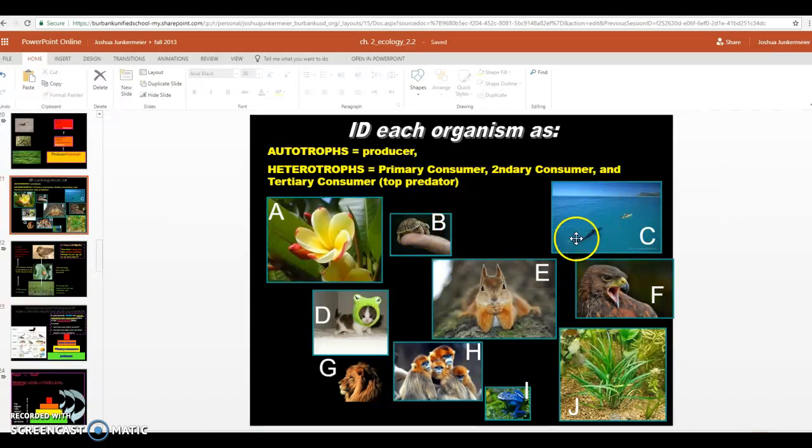C shows a shark. I'm looking at that shark. So I would write C equals, for a shark, it's a top predator. So I'm going to call it a tertiary consumer. So the type of heterotroph this shark is, C would equal tertiary consumer. Okay? I'm going to do one more, and then I'll talk about the animals. We have a cat. A cat, or this kitten, cute little thing, definitely eats other animals. I'm going to call it a secondary consumer. It may not be the top predator in the environment, but it's consuming a lot.